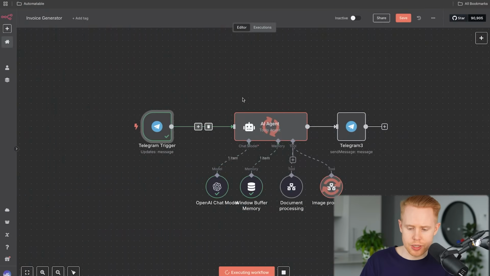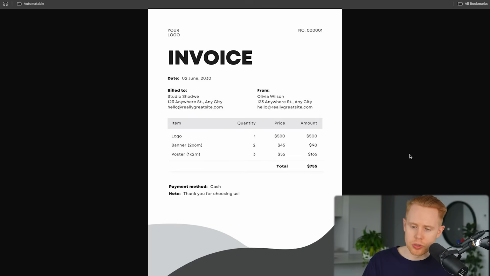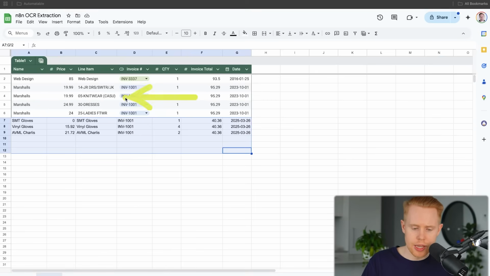Perfect. It's sent off. It's firing, it's going to the sub agent, which is the image processing. It's going to essentially extract the text from that image, process that, pull out the line items from the text, and then put that into the Google Sheet here. Let's go ahead and see this information coming into the spreadsheet from that particular receipt that I uploaded.